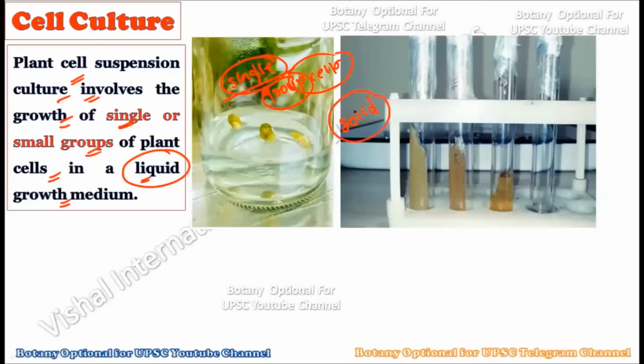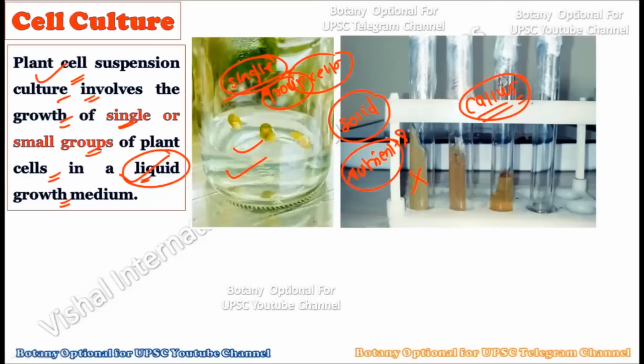We have discussed lots of things regarding the growth media, how this media is prepared and what nutrients are present in it, in the previous video lectures, right? So during plant cell suspension culture or single cell culture, it is a liquid media and not a solid media. Generally, the solid media is used for the callus culture, while for the single cell culture, only the liquid media is used.